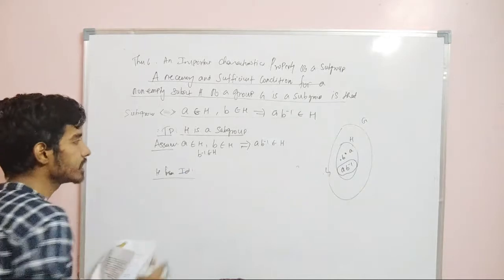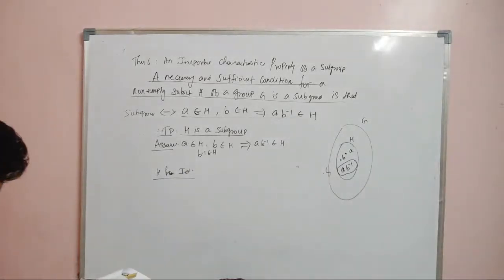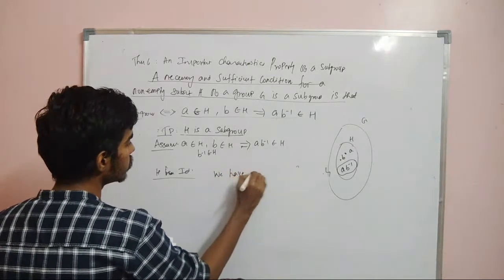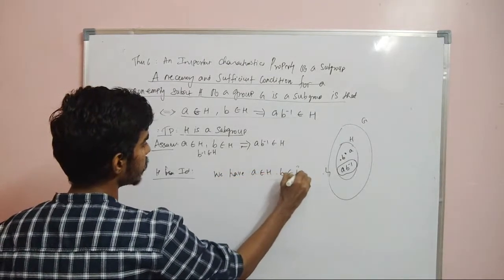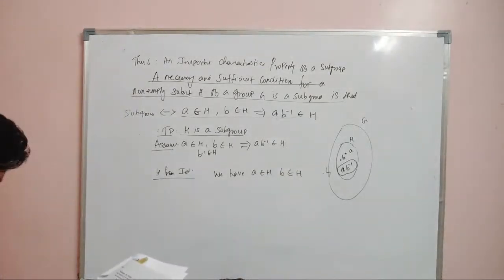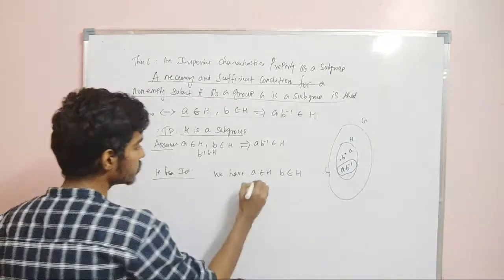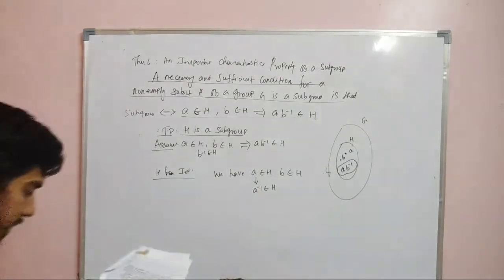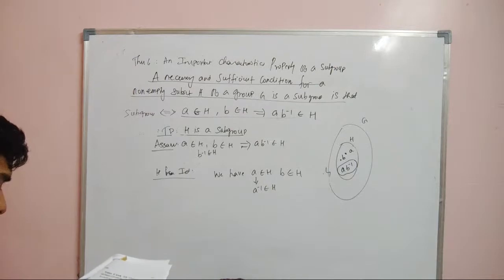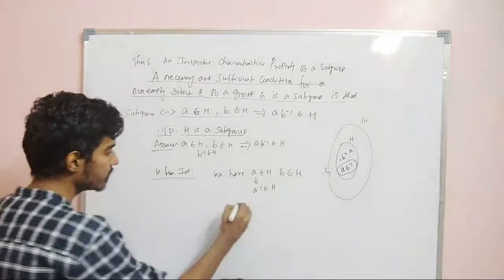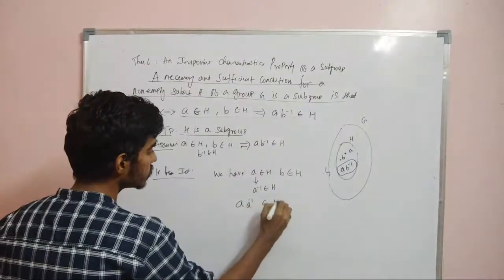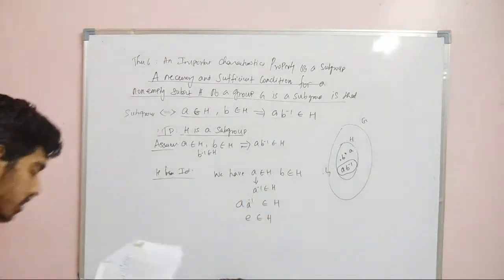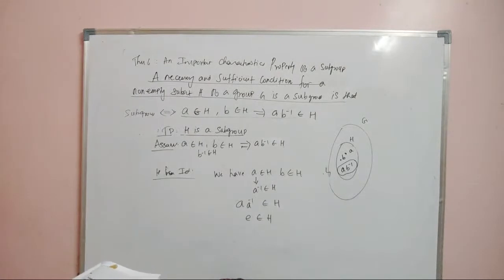Now we need to prove H has an identity element. We have A belongs to H. A belongs to H means A inverse belongs to H. Now what can you say about A into A inverse? This will be in H. What is A into A inverse? E. So therefore E belongs to H.